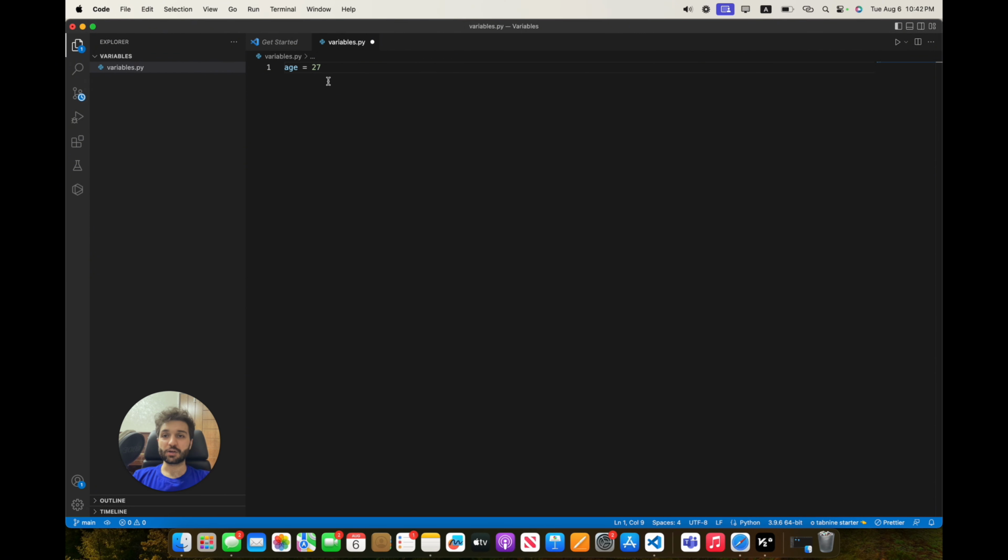Simply, we define a variable with the name. Here is the name of the variable and the value of the variable. What is this line? It's a comment. It's something that I mentioned earlier, and it won't be executed by Python. We just write it here to explain something for ourselves. The name of the variable is age, and the value of that is 27.